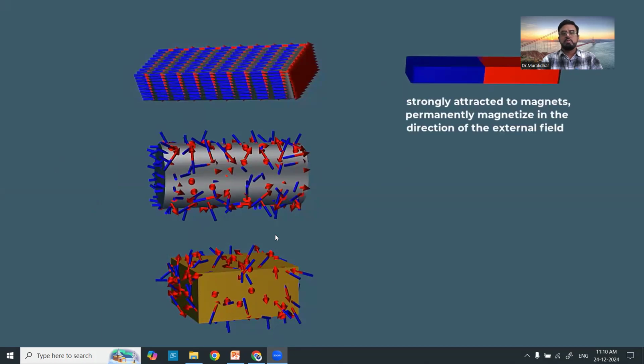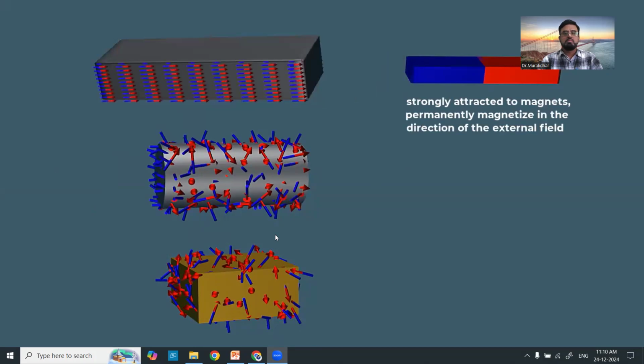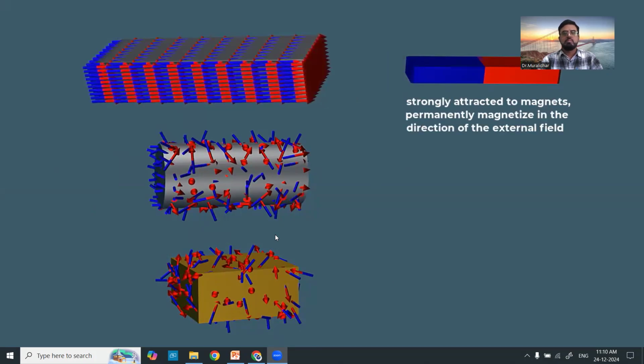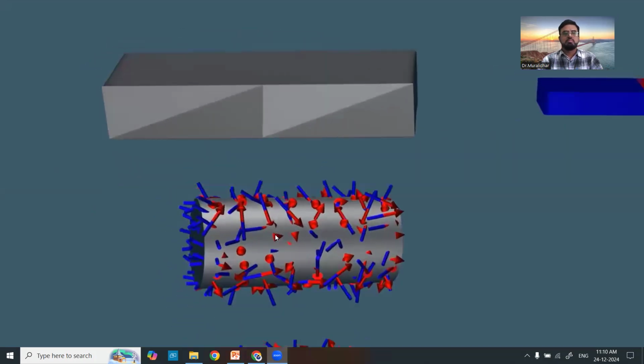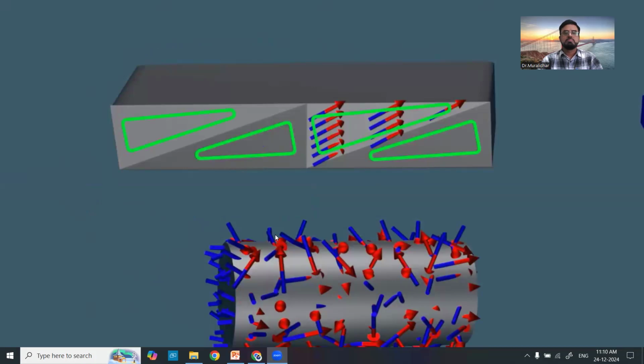Ferromagnetic materials are strongly attracted to magnets. They can be permanently magnetized. Naturally, in a ferromagnetic material, the magnetic moments of individual atoms in a tiny region are all aligned in the same direction. The group of such atoms is called a domain.